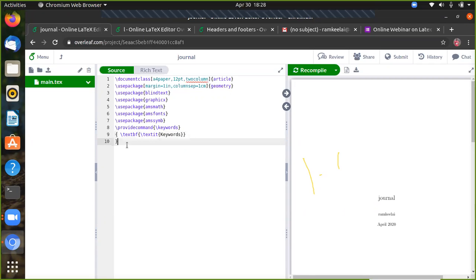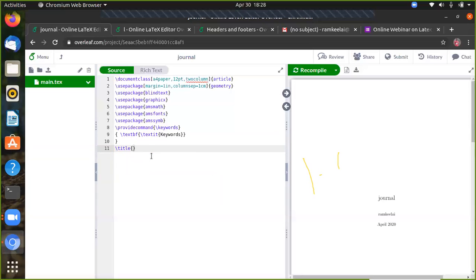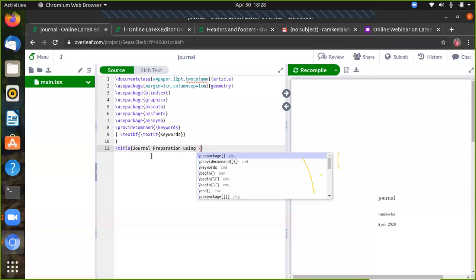After that we have to write the title of your thesis, sorry, the title of your journal. You can write something like "Journal preparation using LaTeX".